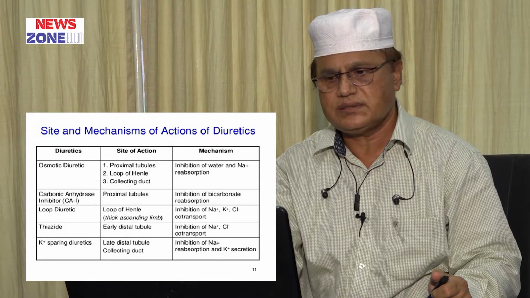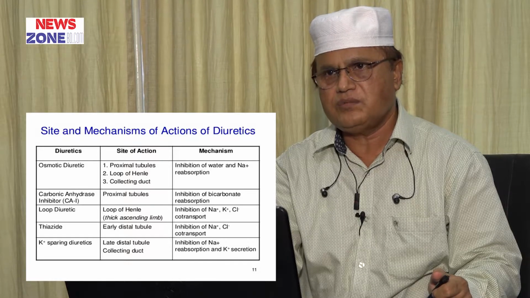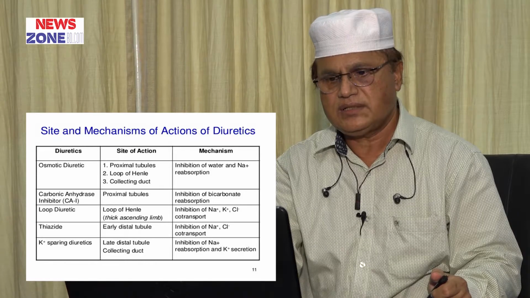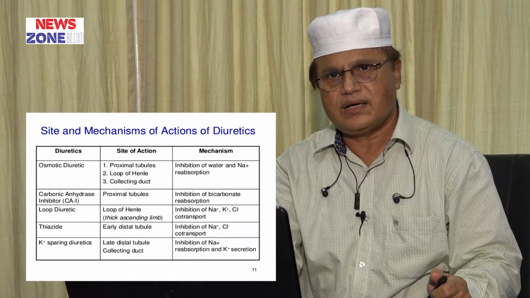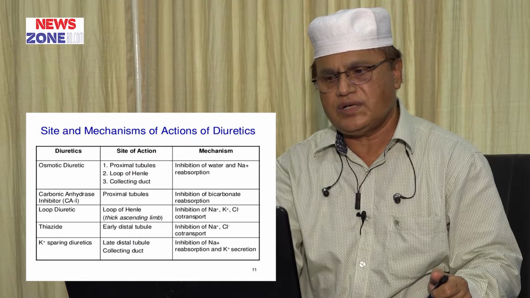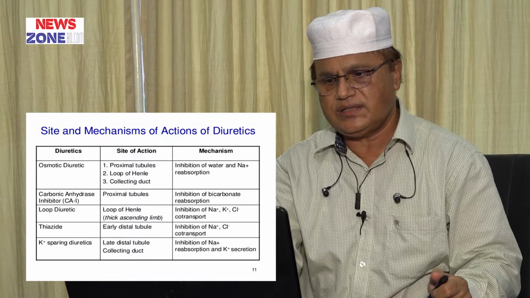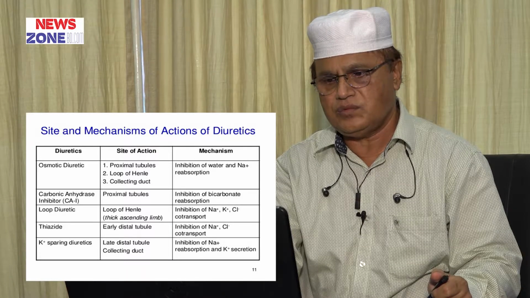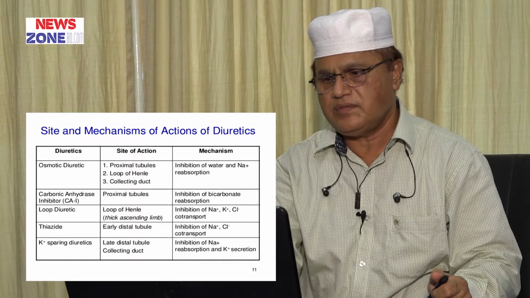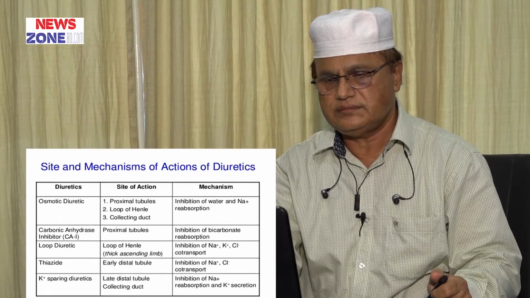Loop diuretics act on the loop of Henle, inhibiting sodium potassium chloride co-transport. Thiazide diuretics act on the early distal tubule, inhibiting sodium chloride co-transport. Potassium sparing diuretics act on the late distal tubule and collecting duct, inhibiting sodium reabsorption and potassium excretion.